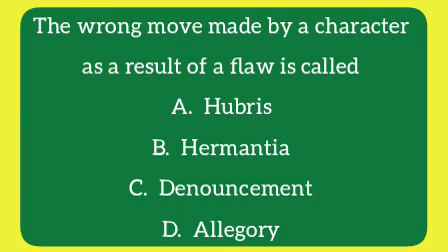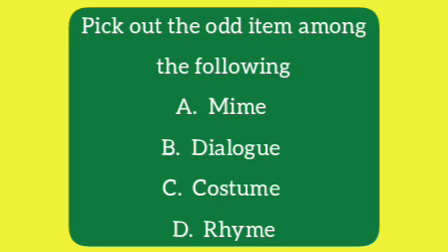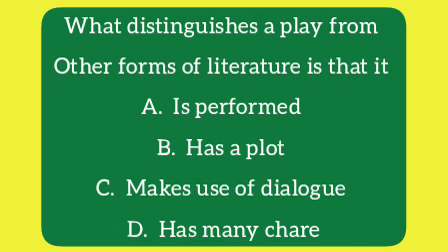Hamartia. Pick out the odd item among the following. A. Mime, B. Dialogue, C. Costume, D. Rhyme. The correct answer to this question is D. Rhyme. What distinguishes a play from other forms of literature is that it is A. Performed, B. Has a plot, C. Makes use of dialogues, D. Has many characters. The correct answer to this question is A. Performed.